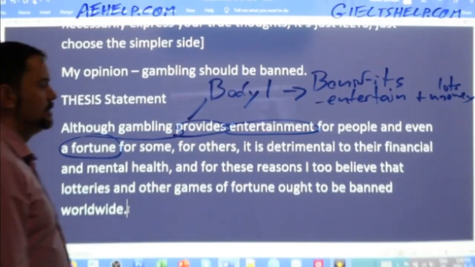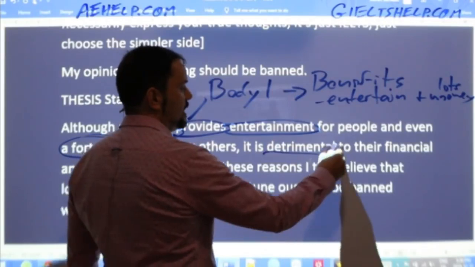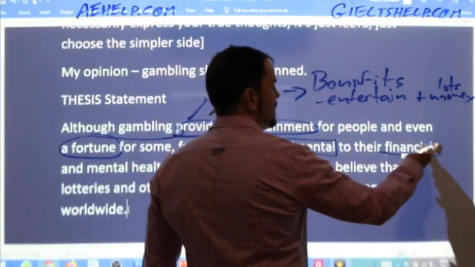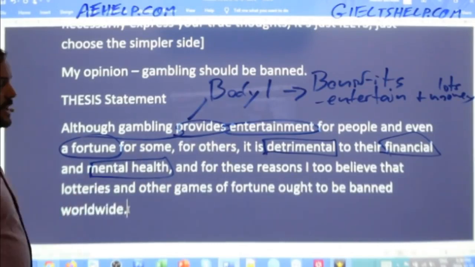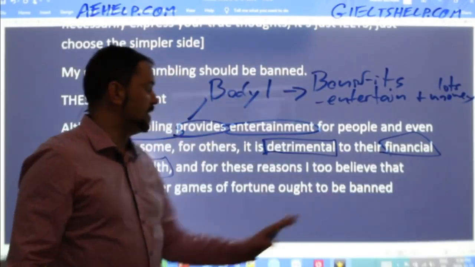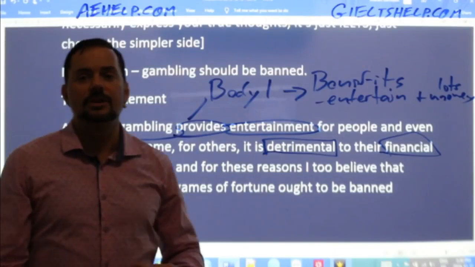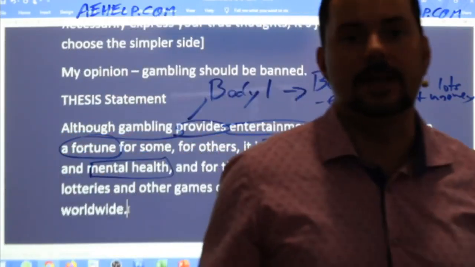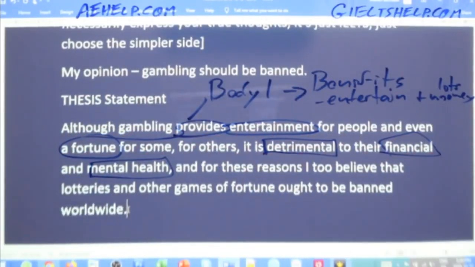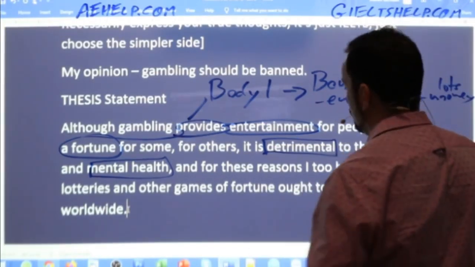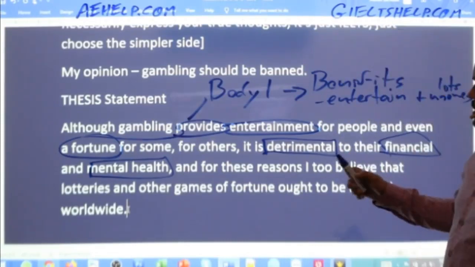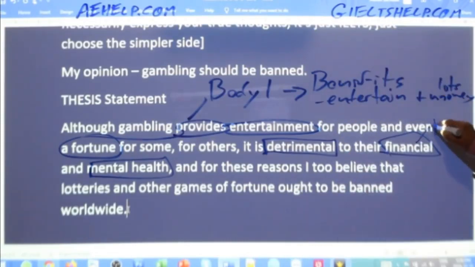Now my body paragraph 2 is detrimental, financial, and mental health, okay? There is such an idea as financial health. Your financial health is the quality of your economic status, so having money in the bank, being able to pay for rent, food, so that's your financial health. So this is clearly my body paragraph 2.